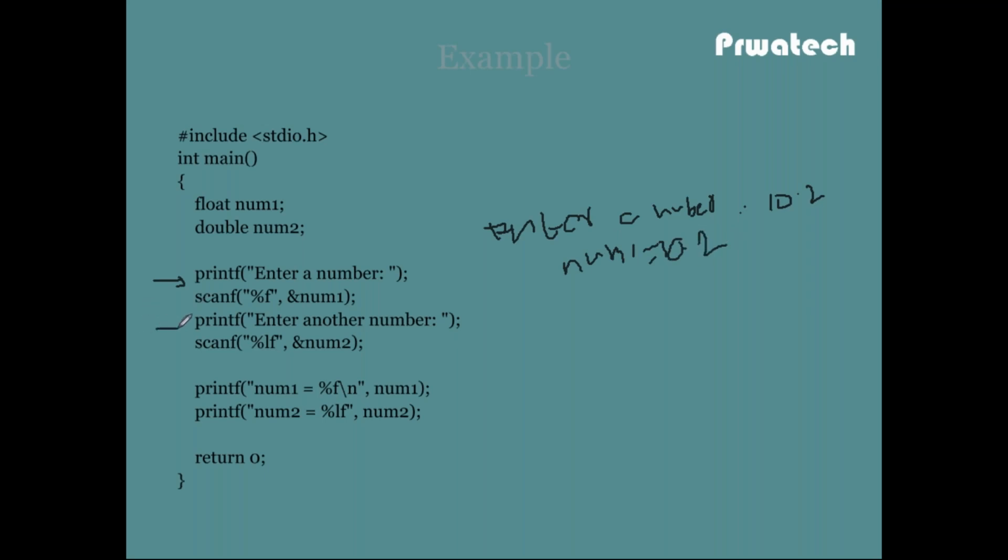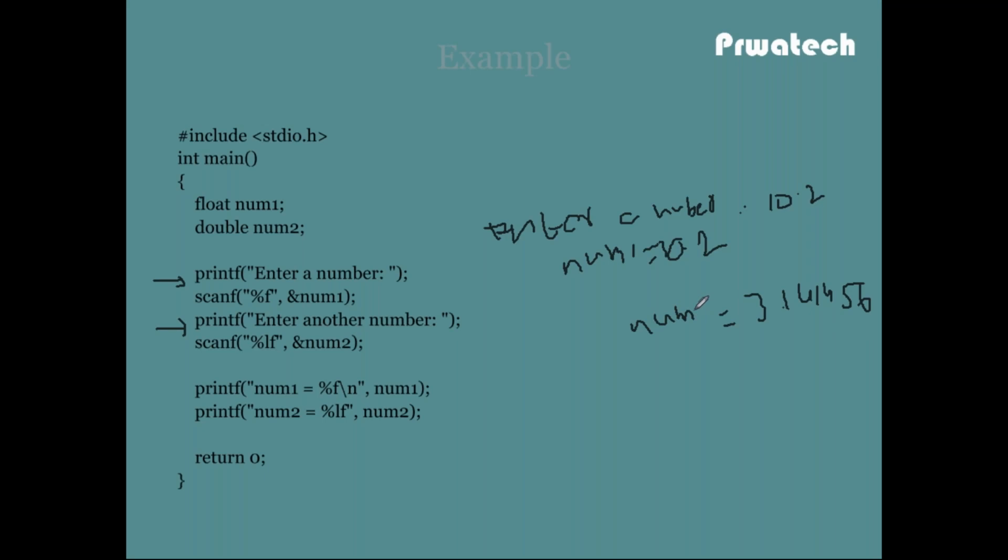Then again a printf statement: enter another number. If the user enters some 3.141456, this value is assigned to num2.